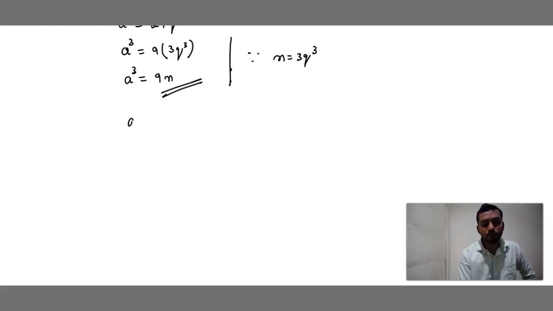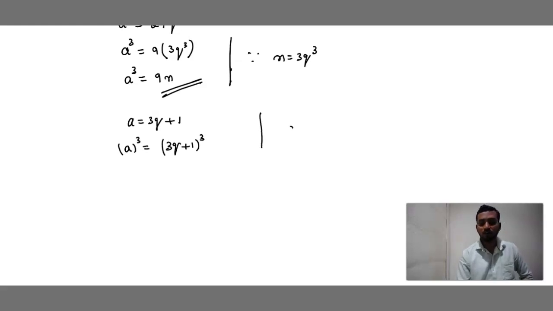What was equation 2? a is equal to 3q plus 1. Correct? Again do cubing. a whole cube is equal to 3q plus 1 whole cube. Now in which form is it? It's in the form of (a plus b) whole cube, where a means 3q and b means 1. What is (a plus b) whole cube? a cube plus b cube plus 3ab into (a plus b).